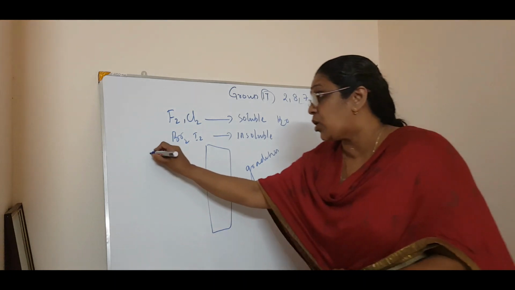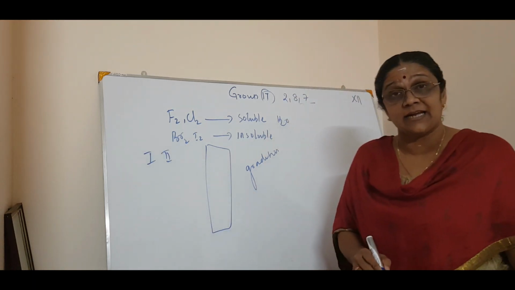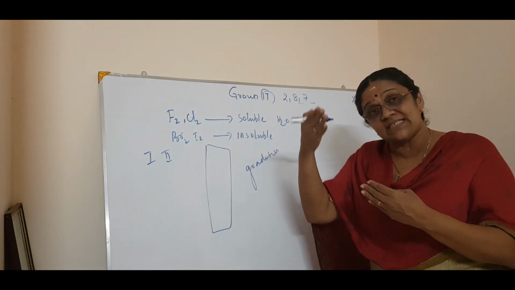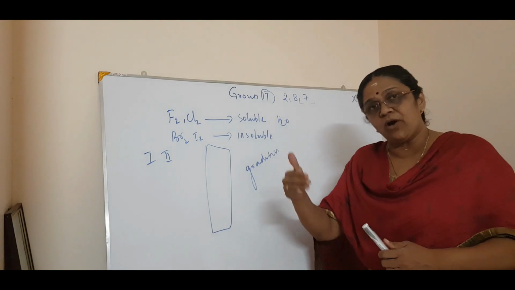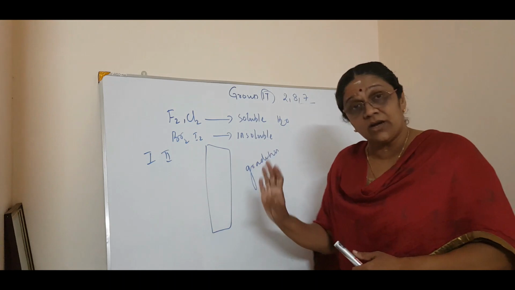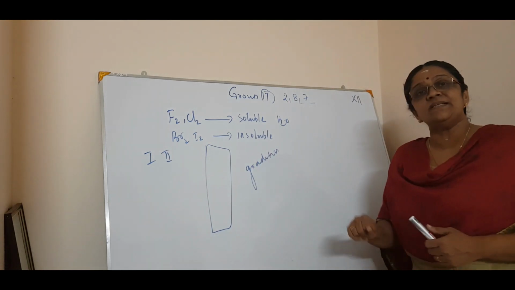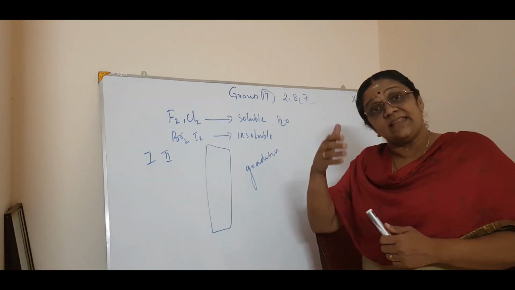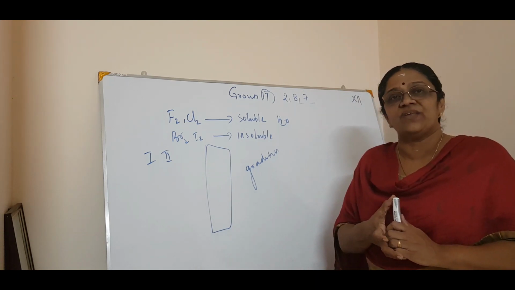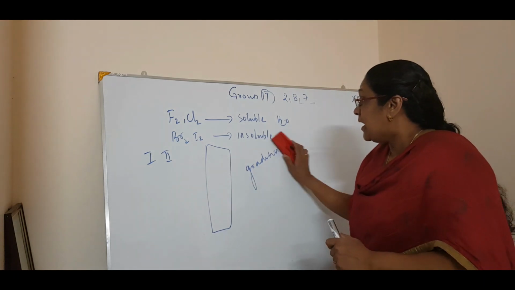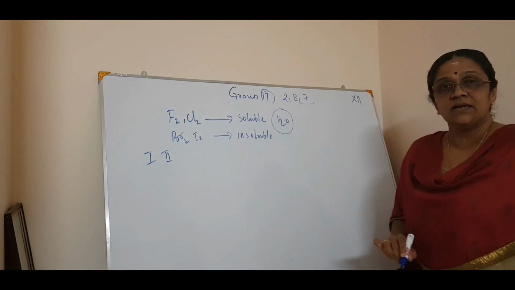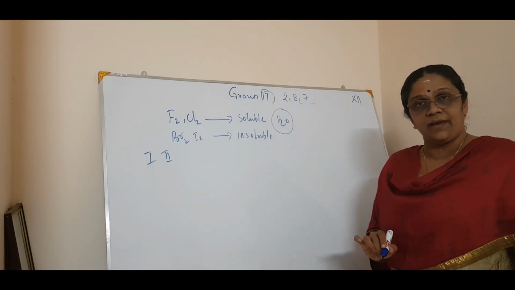When we studied group 1 and group 2, alkali and alkaline earth metals, there also the group elements had a gradation in property, like melting point, boiling point, without many exceptions. So, like the group 1 and group 2 elements, these group 17 elements also have similarities in properties within the group. That is meant by gradation in property. Now we come back to the point that it reacts readily with water. Its reactivity is very, very high.